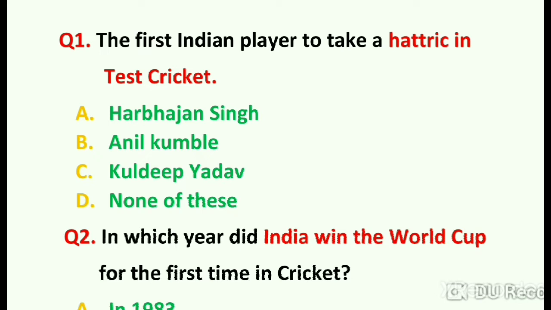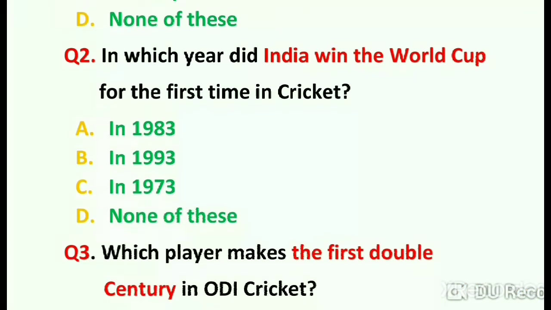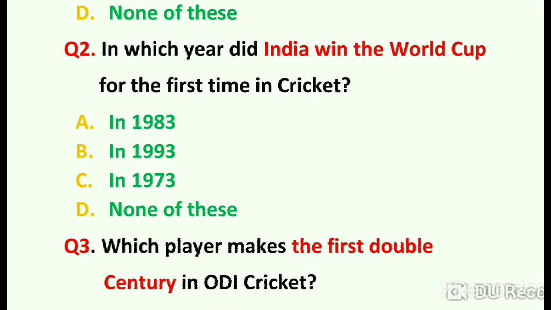And the first question is, the first Indian player to take a hat trick in Test cricket. Its correct answer is option number A, Harbhajan Singh. Harbhajan Singh is the Indian player to take a hat trick in Test cricket. Next question is, in which year did India win the World Cup for the first time in cricket? In 1983, India won the first World Cup in cricket.